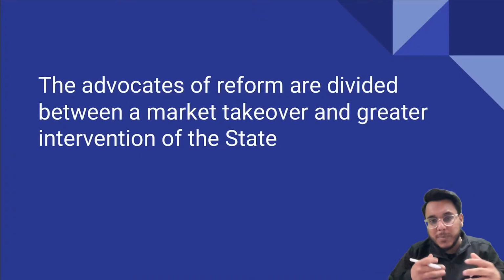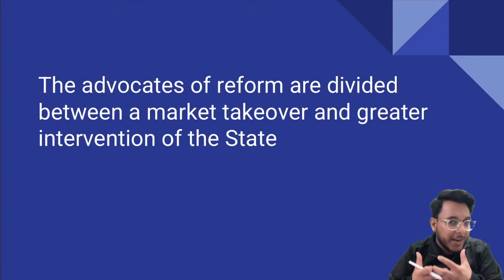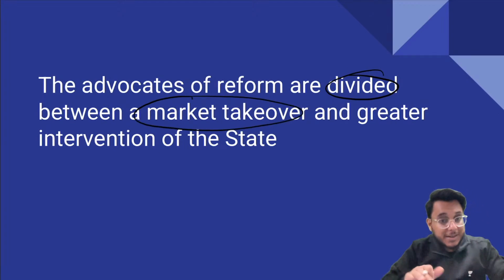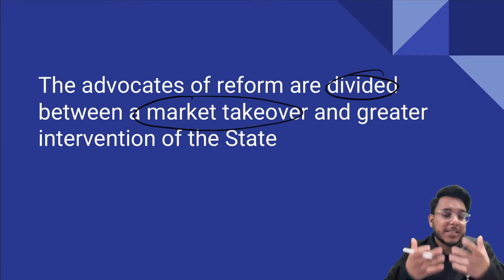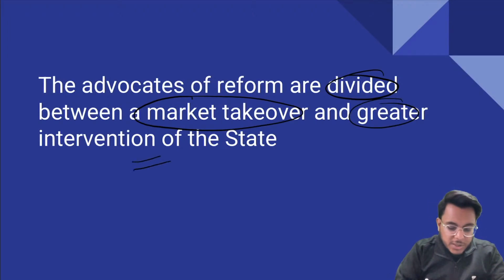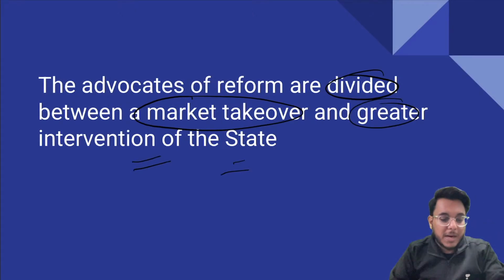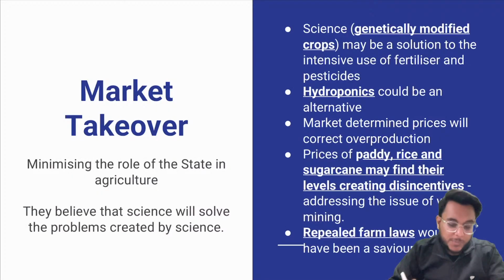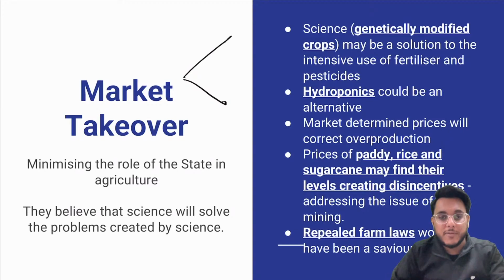Now, when we talk about the people suggesting the reforms, the advocates of reforms are divided between two types of people. One suggests market takeover, that the private sector capitalist in agriculture should be brought in, and the other is talking about greater intervention by the state. The state should control the agriculture sector more and more so that reform can happen. Now, let's understand both of these viewpoints.